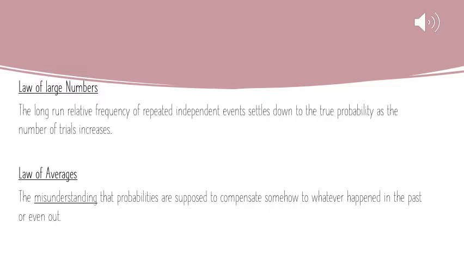Whereas the law of averages, using the same example, would be if you thought, okay, well, I've gotten a head 5 times, so you think that you have a higher probability of getting a tails the next time, when really the probability of you getting a tails that 6th time is still 50%. The probability doesn't change just because you've gotten a heads the other 5 times.